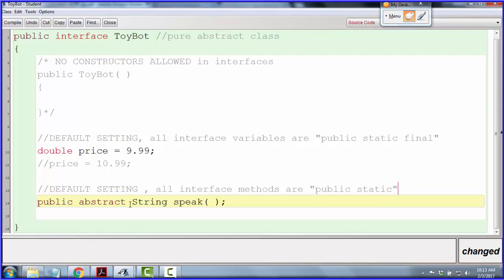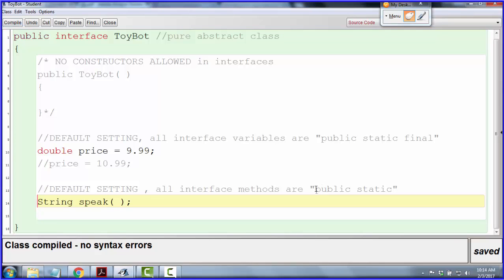So I could write public abstract string speak like I did. That's fine. But I'll just tell you, that's not the industry standard. So if you were writing an interface for a job and you did that, your boss would probably laugh at you, like, oh, he doesn't know what he's doing. So, typically, you would just write string speak because it's already been implied that it is public and static. So for you to say it again is just being redundant. You don't really need to say public and static in front of it. You just say string speak.